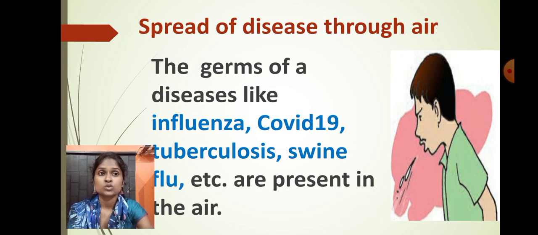Is that clear? So let's see how exactly diseases are spread because of the air. There are certain diseases, like you can see over here, diseases like influenza, COVID-19. Recently we all suffered from COVID-19, right? Tuberculosis, swine flu, these are the airborne diseases. Actually COVID-19, although it is a surface disease, when a person sneezes or coughs, the germs, the virus, remain in the air for 1 to 2 hours. So that's why recently we classified COVID-19 even as an airborne disease.